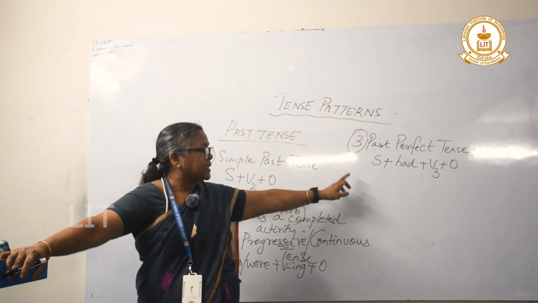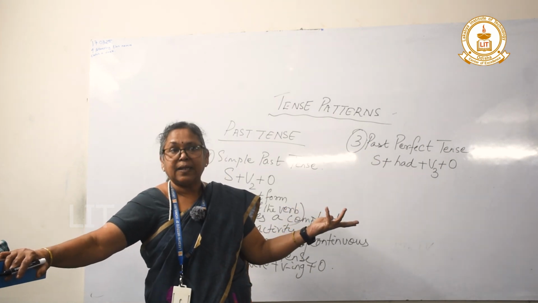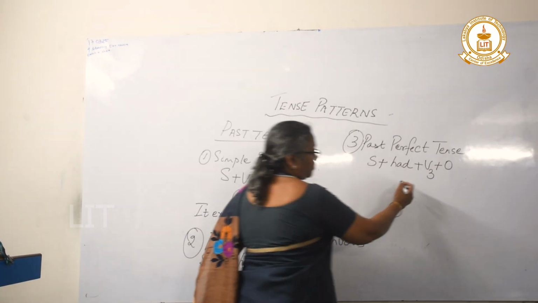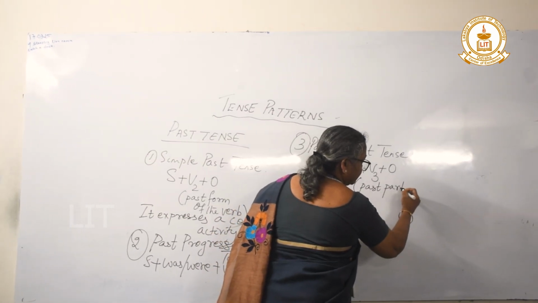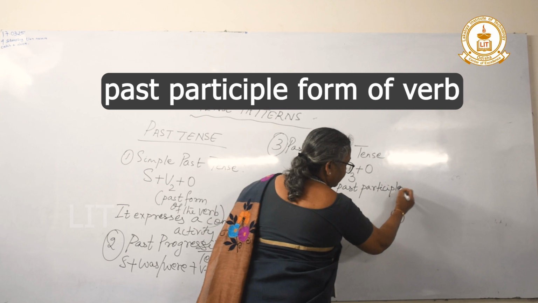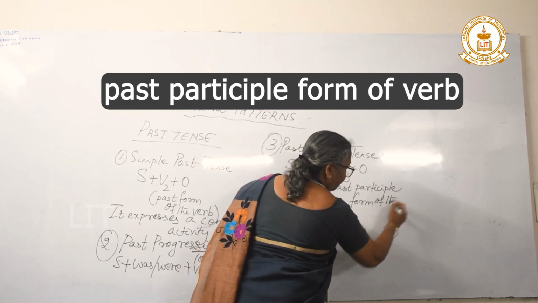So the structure is subject, had, V3 plus O. What is V3? The past participle form of the verb.